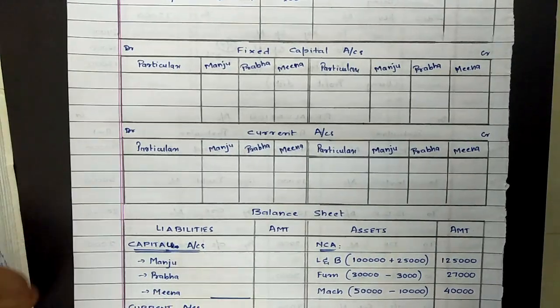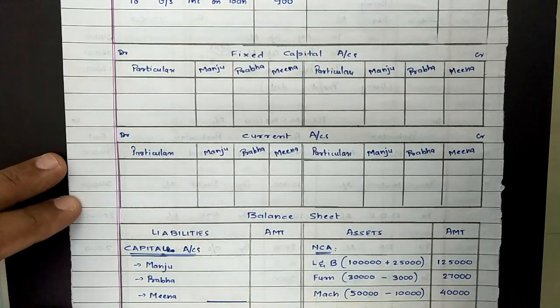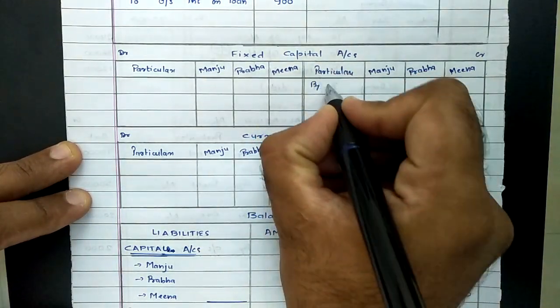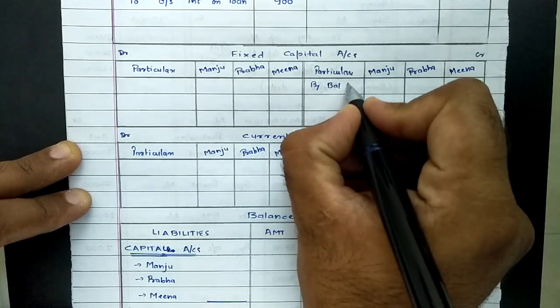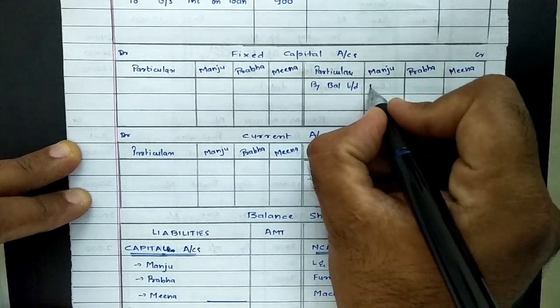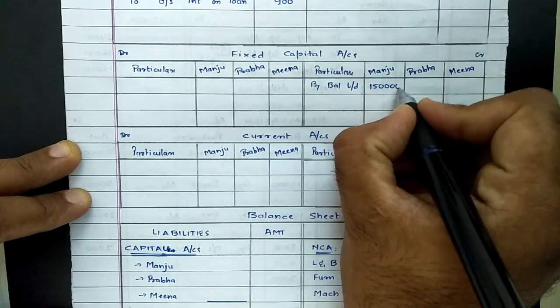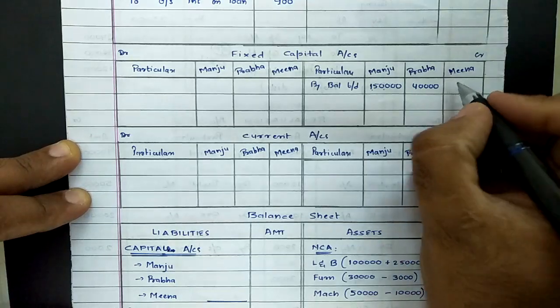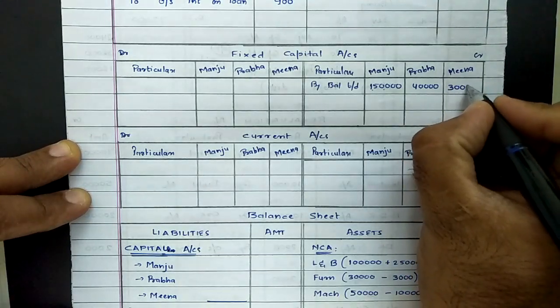So now posting them into their respective places. First is fixed capital balance. Fixed capital balance would be recorded in their fixed capital accounts as opening balance, by balance brought down. Manju's capital was rupees 1,50,000. Prabha's capital was rupees 40,000. And Meena's fixed capital was rupees 30,000.